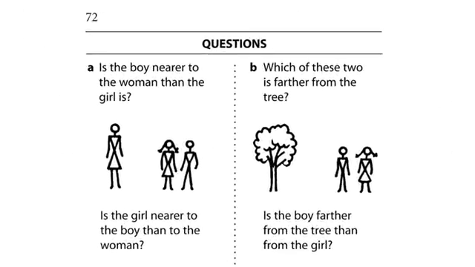Questions. A. Is the boy nearer to the woman than the girl is? Is the girl nearer to the boy than to the woman? B. Which of these two is farther from the tree? Is the boy farther from the tree than from the girl?